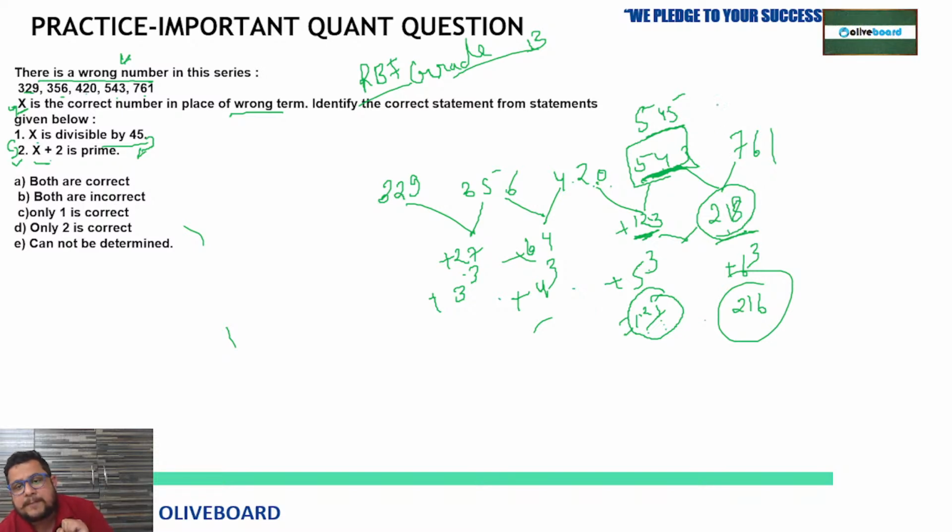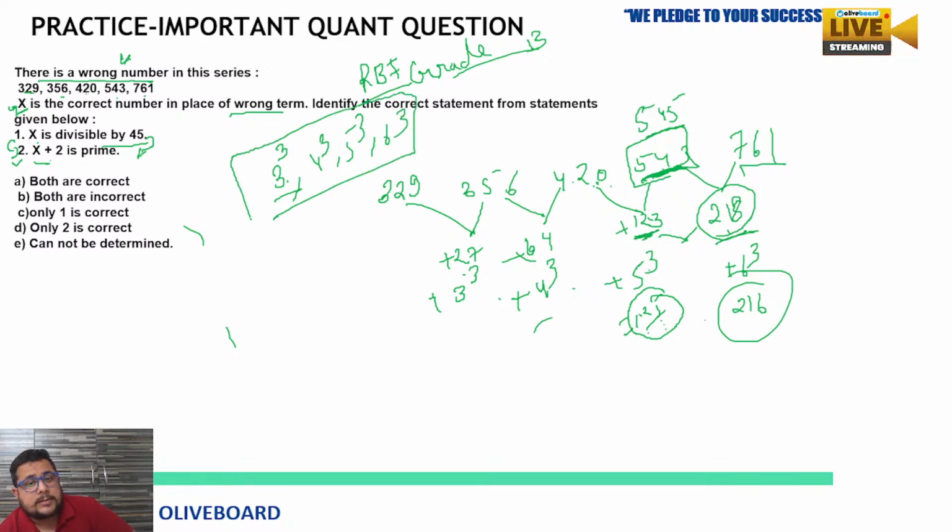So 545 plus 216 is 761. Yes, the pattern is exactly following. So what was the logic? Logic was easy, right? 3q, 4q, 5q, 6q. This is the pattern. First to second, plus 3q; second to third, plus 4q; third to fourth, plus 5q, and so on. Now we know the wrong number is 543 and the right number must be 545. So the correct number in place of the wrong number is 545. That is the value of X.